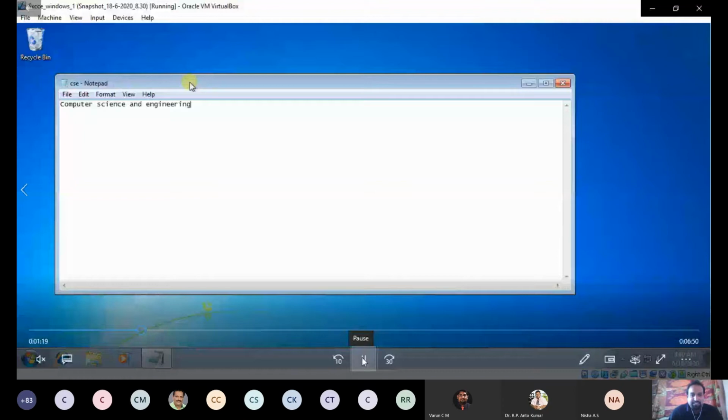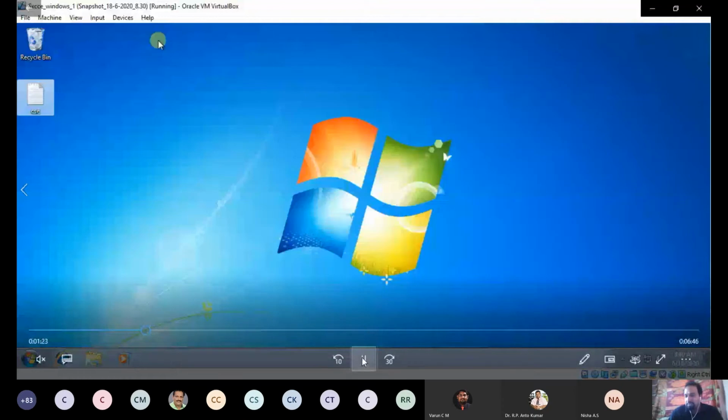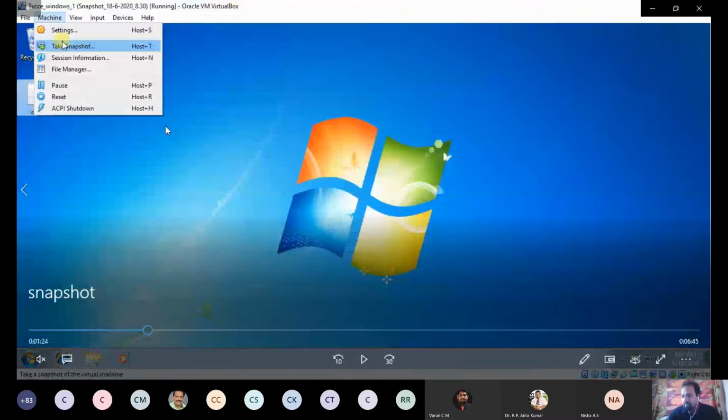For creating a snapshot, you have to go to the Machine menu. In the main menu, you can find Machine. Below that, one sub menu will be there, that is Take Snapshot. Once again, I will repeat. In the main menu, you can find Machine. In that, there is a sub menu called Take Snapshot. You have to click that.